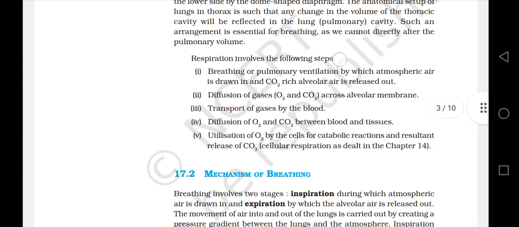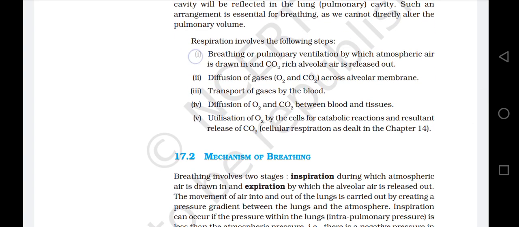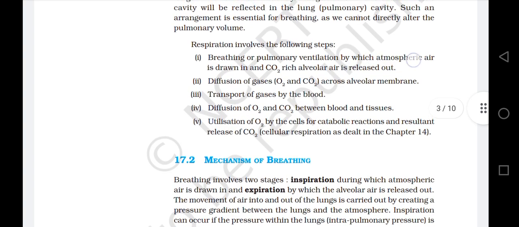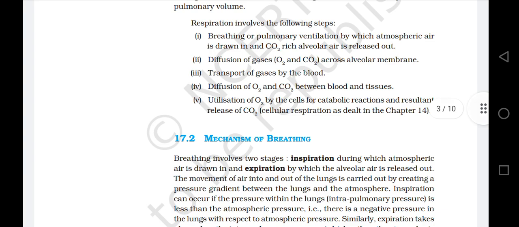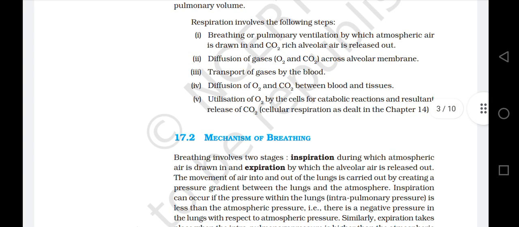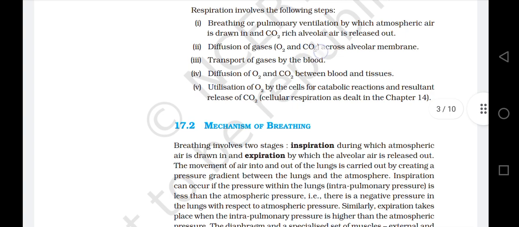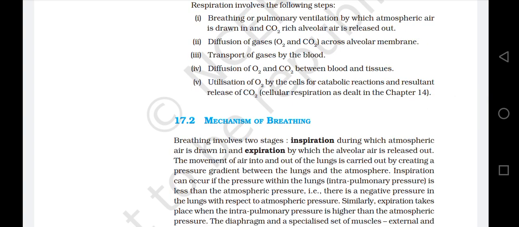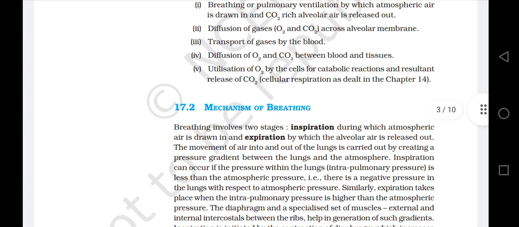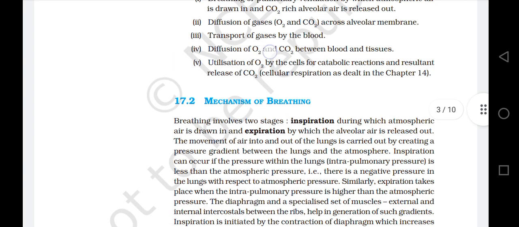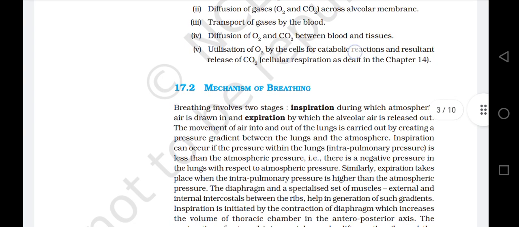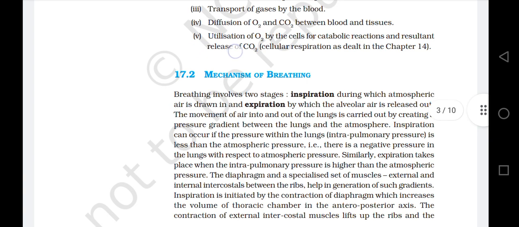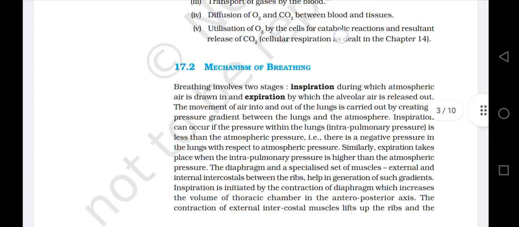Respiration involves the following steps. Number 1, breathing or pulmonary ventilation, by which atmospheric air is drawn in and carbon dioxide-rich alveolar air is released out. Number 2, diffusion of gases, oxygen and carbon dioxide, across the alveolar membrane. Number 3, transport of gases by the blood. Number 4, diffusion of oxygen and carbon dioxide between blood and tissues. Number 5, utilization of oxygen by the cells for catabolic reactions and resultant release of carbon dioxide, cellular respiration, as dealt in chapter 14.